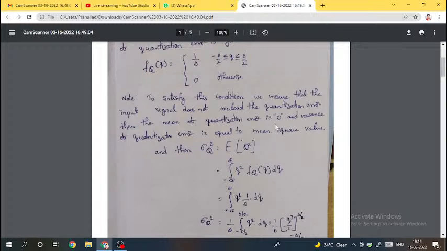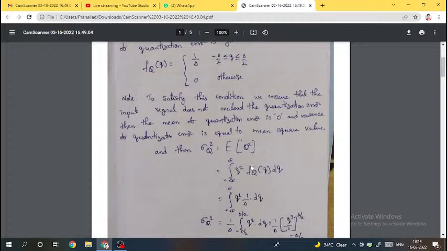This is from the concept of RV, RP, RPTSP. Okay, and then sigma q square, this is also a basic formula. Sigma q square is equal to the expectation of q square, that is the mean square value we can say. Which is equal to the integral, this can be written as E of x square is equal to the integral from minus infinity to infinity x square into fx of x into dx.